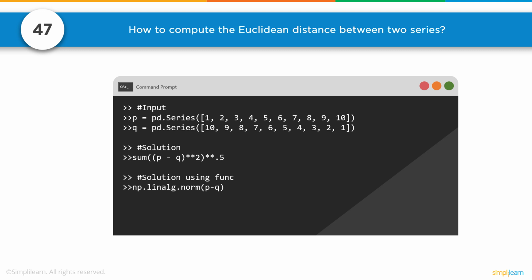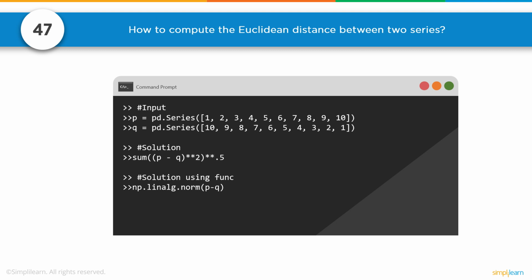The first one would be, yes, you know what the Euclidean distance is. And that is we can take the first series minus the second series squared, and then sum them up, and then we do the square root, which is the same as taking the power to 0.5. Doing the power to 0.5 is easier than doing the square root. So a lot of times you'll see that as a switch, but you could have also done the square root and used the math in there. So there's solution 1, you should know your Euclidean distance.